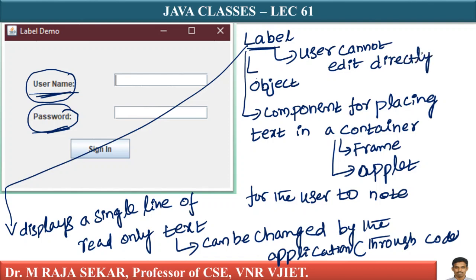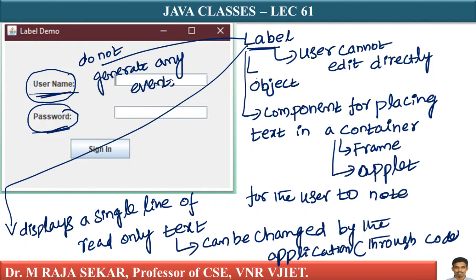Labels do not generate any events. What is events? I will discuss. Time being, just understand, they will not have listeners. They don't have any listeners. I will discuss each and every point with a simple Java program.